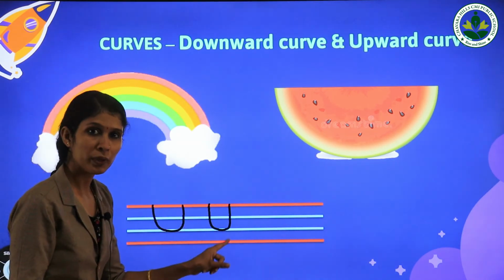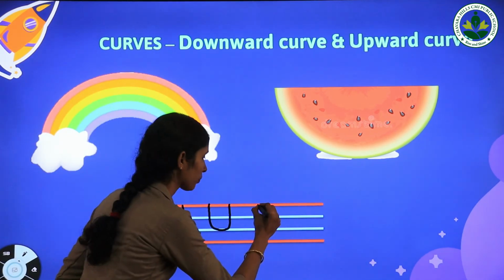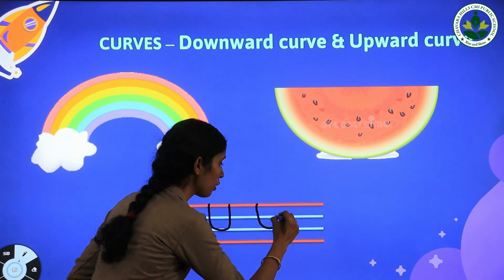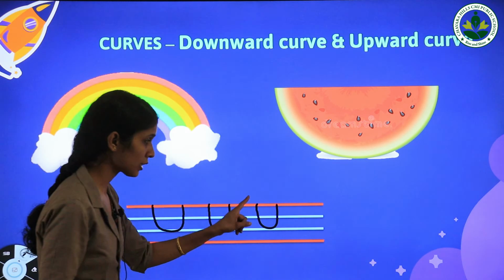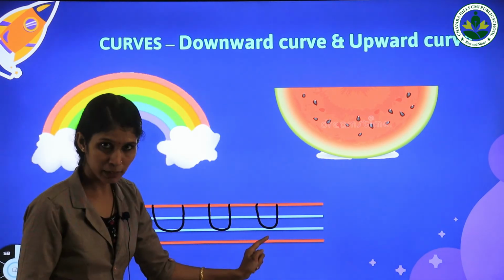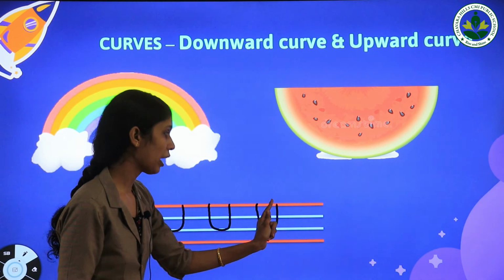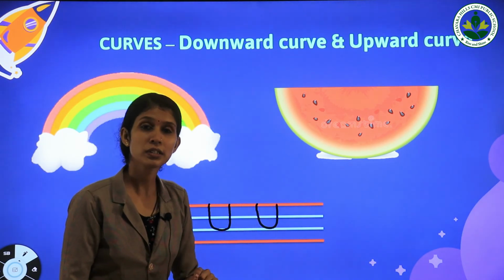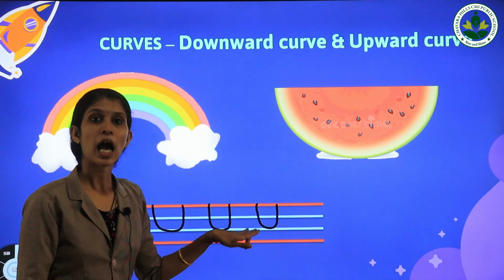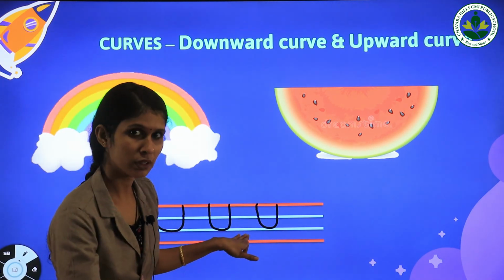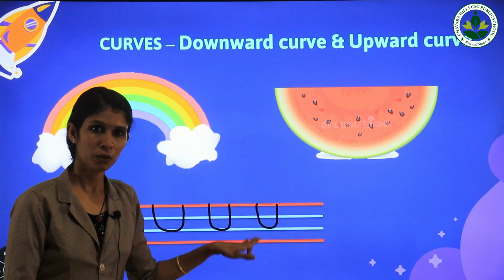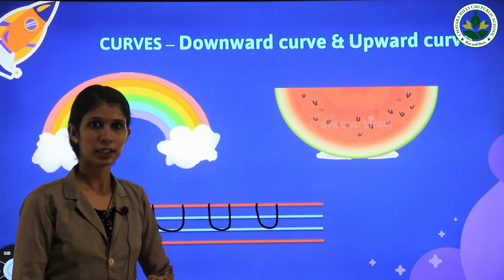Once again, children, repeat after me. Upward open curve. Which curve is this? Upward open curve. Repeat after me. Upward open curve or upward curve.